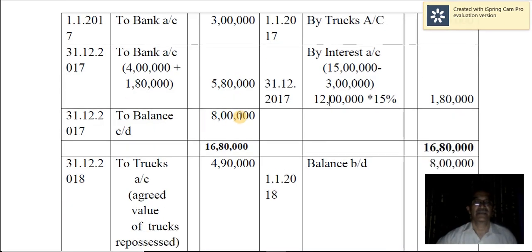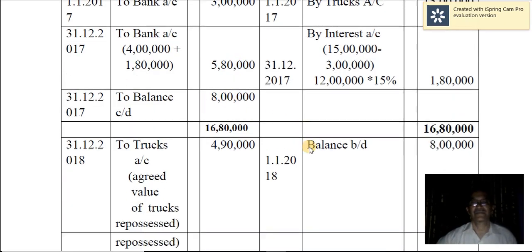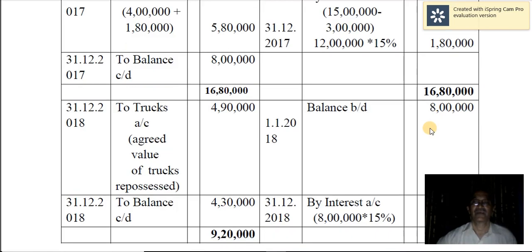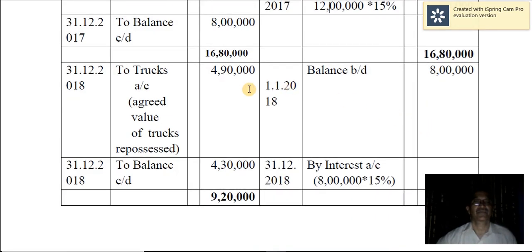As a result, the balancing figure is 8 lakh. So that is carried forward here and brought down here at the beginning of 2018. And here in the second year, interest is 15%, and that is on 8 lakh. So 1,20,000 at the rate of 15% per annum. In the second year, you have not paid the installment.